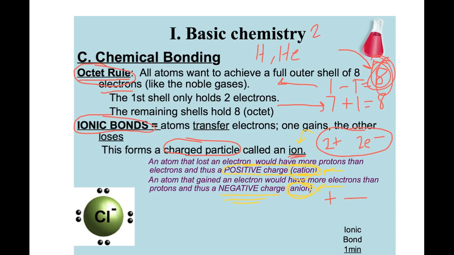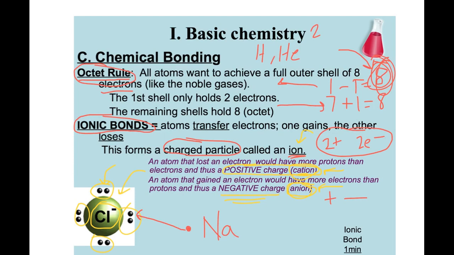All right, so here's chlorine. This is an ion. Chlorine only has 7 electrons in its outer shell, but here you can see it has 2, 4, 6, 8. Chlorine has stolen an electron from some atom. Now, one atom it loves to steal from is sodium. Well, how many electrons does sodium have in its outer shell? Well, sodium only has 1 in its outer shell. So sodium wants to give that electron up to chlorine, and chlorine loves to take it because then it'll fill that outer shell, not with 7, but with 8.